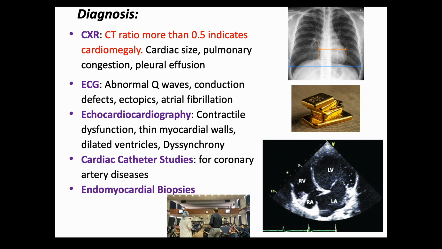For example, if it is associated with vasculitic disorders or autoimmune disorders, if you are considering that this is an inflammatory myopathy, you want to know exactly what type of myopathy it is, then you may go for an endomyocardial biopsy. Otherwise, generally, if we've got the peripheral reports, the inflammatory markers, the other blood reports, the clinical picture of the patient, if that suggests that this is idiopathic cardiomyopathy, we don't need the biopsy. It's done in only a few cases.